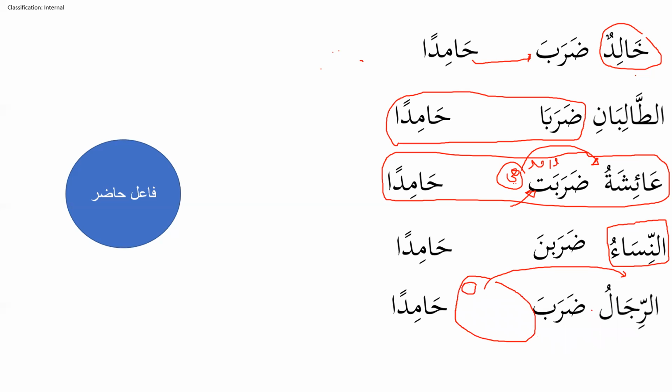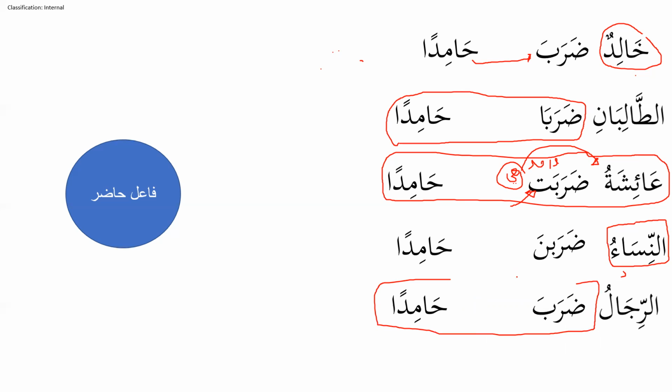We'll bring the fa'il. Now next sentence, daraba ar-rijalu Hamidan. The men beat Hamid. Now we'll bring this, because we already understood that this is fa'il, it is marfu. So we'll bring it in the beginning. We'll bring ar-rijalu. Now we'll see what's happening. So this khabar is not following its mubtada. So what do we have to do? We have to correlate mubtada and khabar. How will we make it?